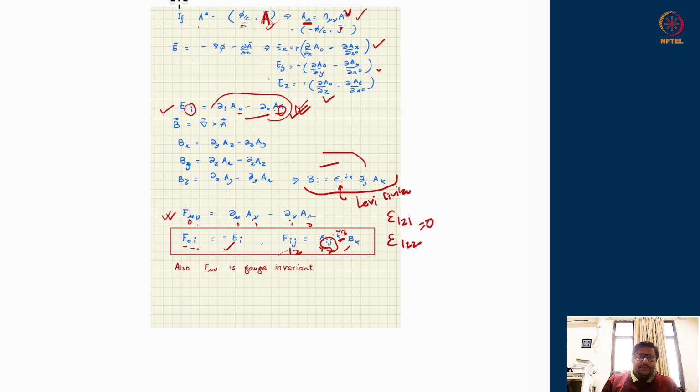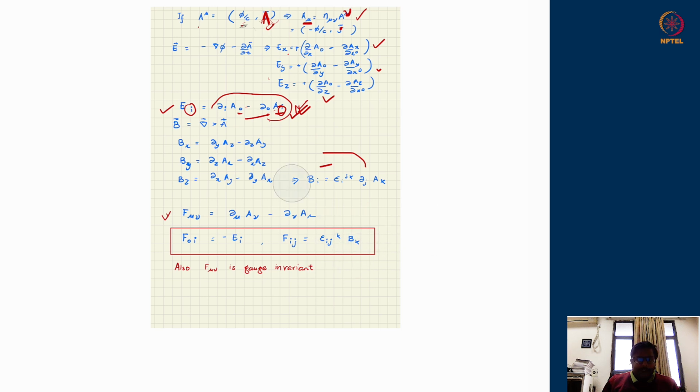One additional benefit of this is that, apart from helping us compactly write electric and magnetic field components, this object F mu nu is gauge free, it is gauge invariant. We did gauge fixing in order to get the wave equation. But suppose we are not in that gauge where the wave equation is manifest, even then the definition of F mu nu does not change.